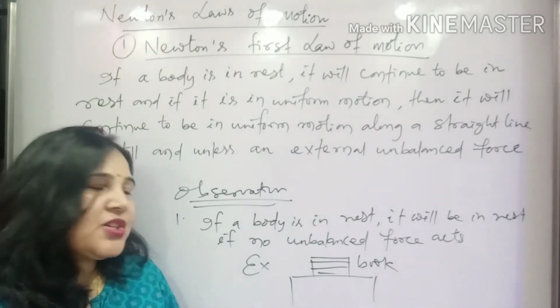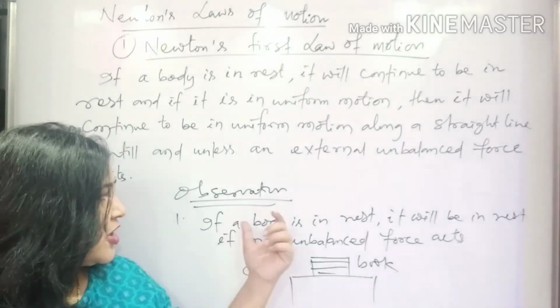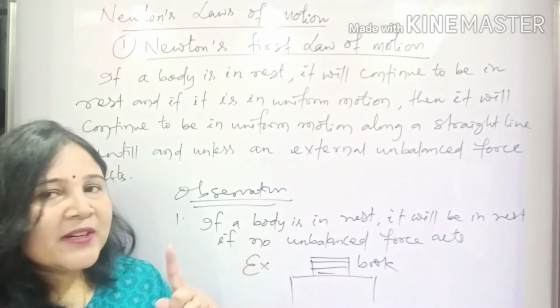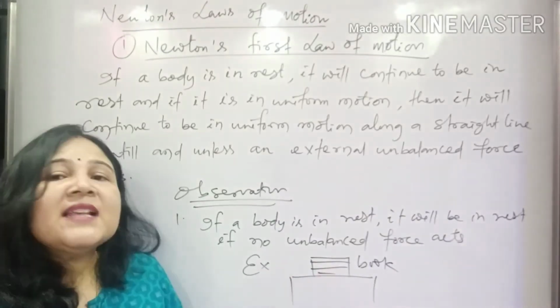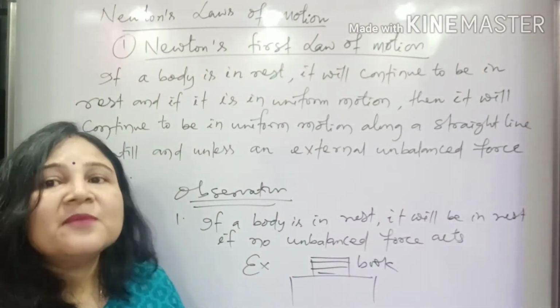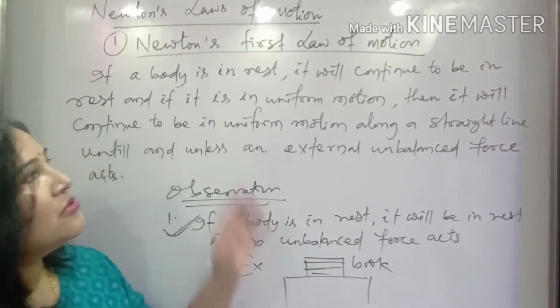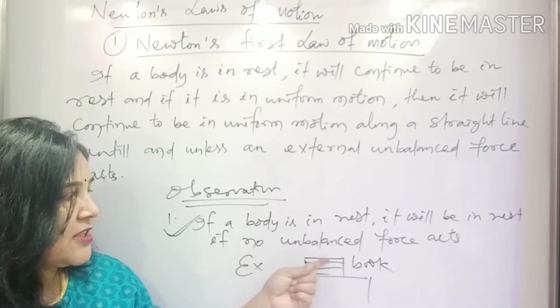It will remain stationary at the same place on the table. So this is the statement which is given by Newton. Here, as I said, if a body is at rest, it will continue to be in the same rest condition unless an external unbalanced force acts. This is the first part of Newton's first law of motion. Okay, Newton tries to say about the first thing is this.